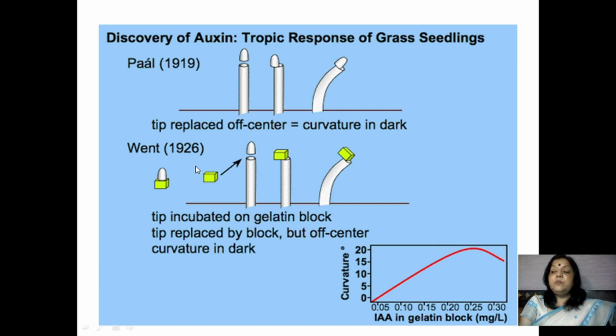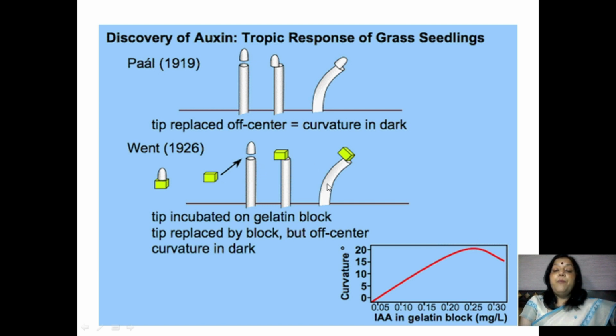Went successfully isolated the growth substance from the avena coleoptile tip. He cut the avena coleoptile tip and placed them on a small agar block for a short time. After that, he placed these agar blocks on the tip of the coleoptile, asymmetrically.